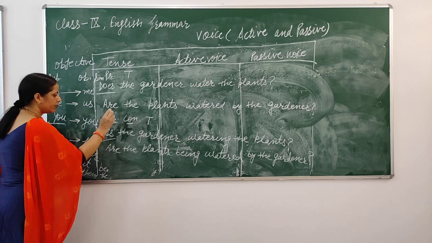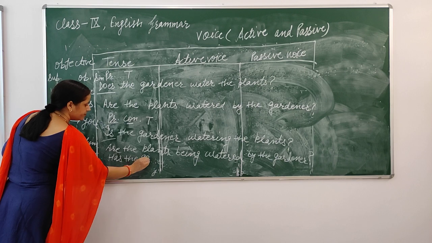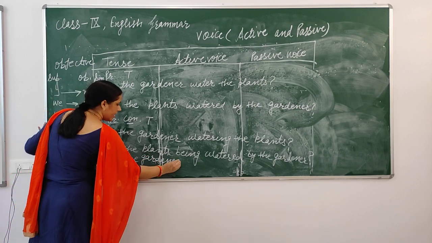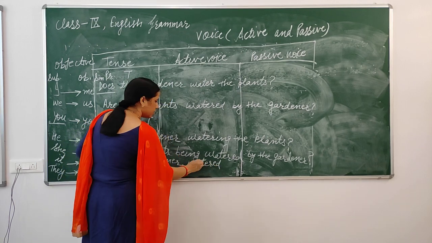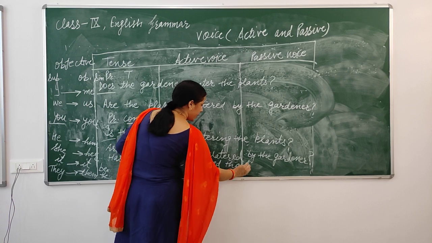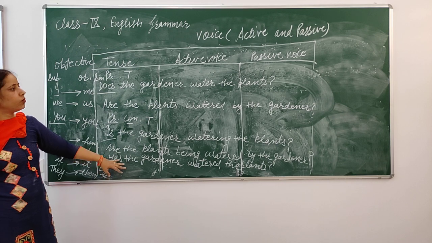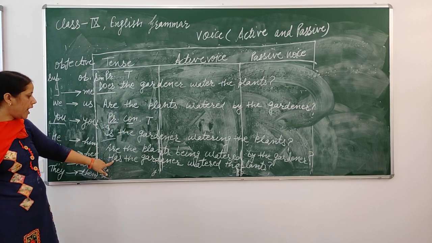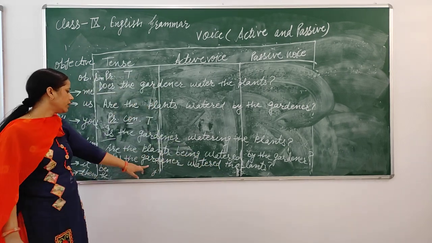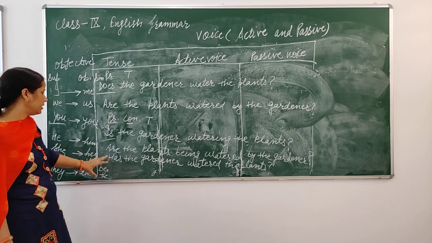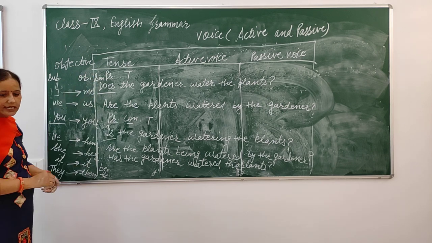In the present perfect tense, has the gardener watered the plants? While converting into passive voice form, have the plants been watered by the gardener? These are your yes-no type interrogative sentences in present tense.